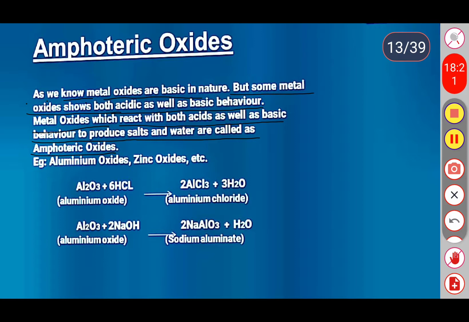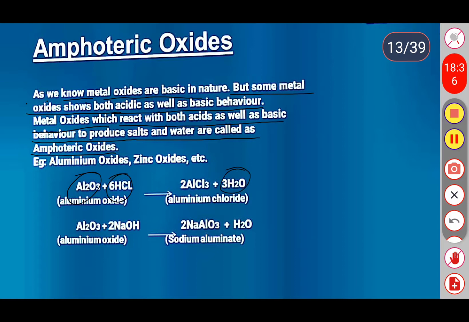Here is one example: aluminum oxide reacting with HCl. HCl is nothing but an acid. When it reacts with the acid, it forms aluminum chloride along with water.